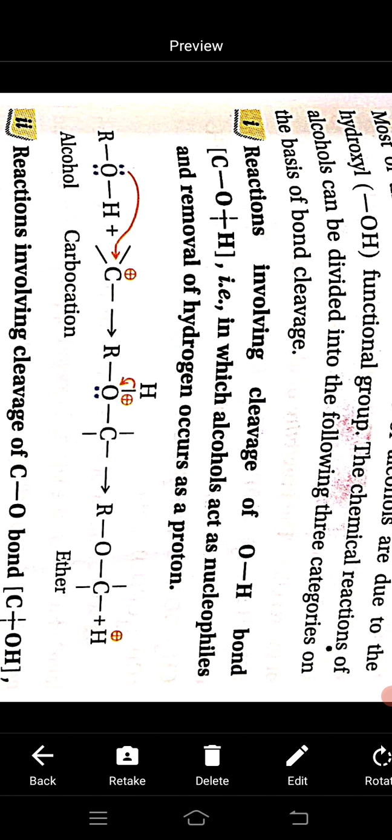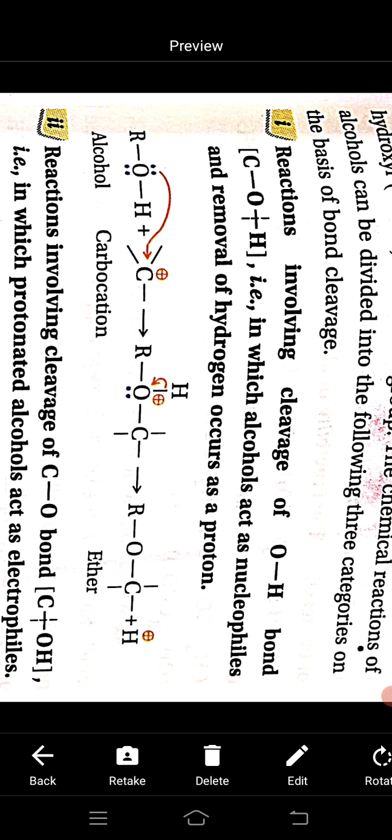So the first category: reactions involving cleavage of the O-H bond, in which alcohol acts as a nucleophile and removal of hydrogen occurs as a proton.